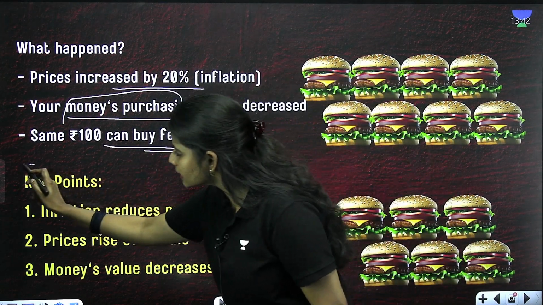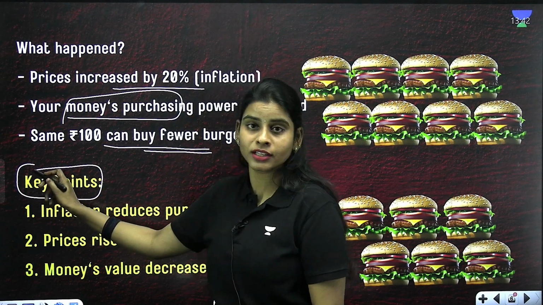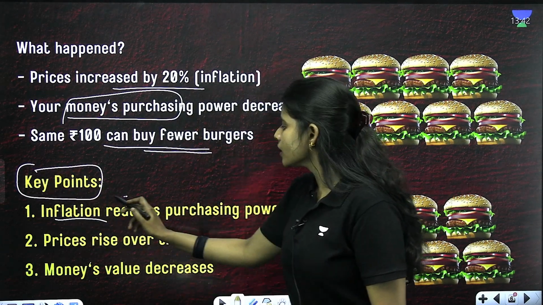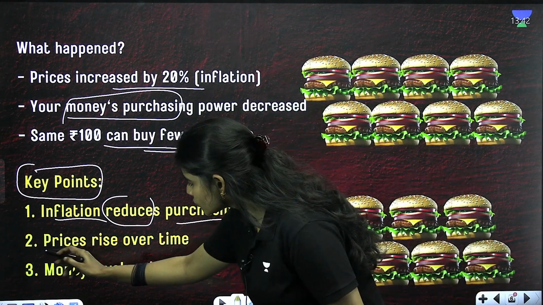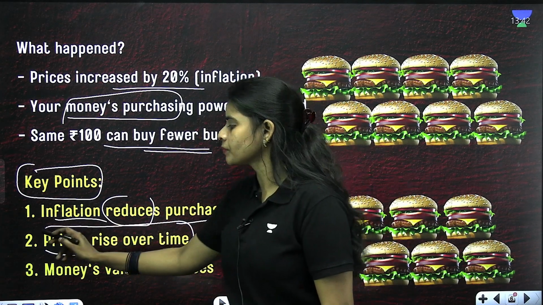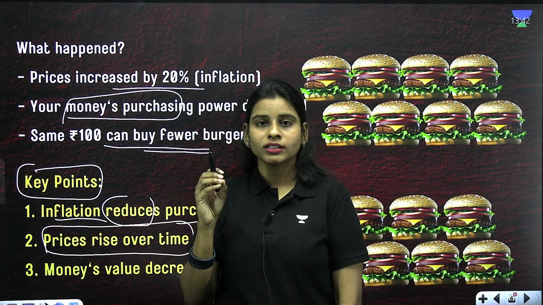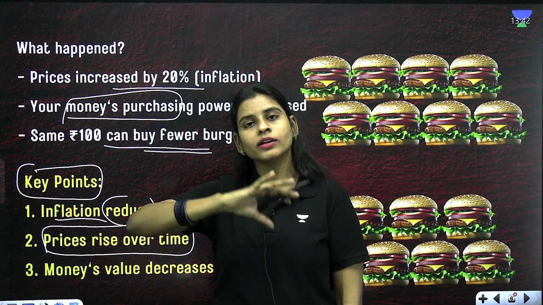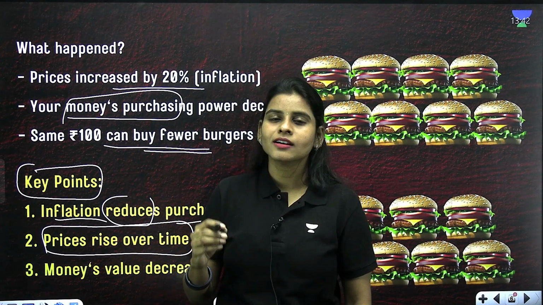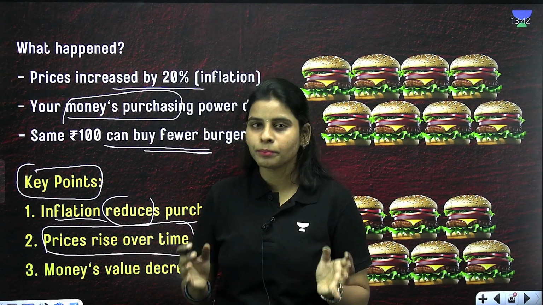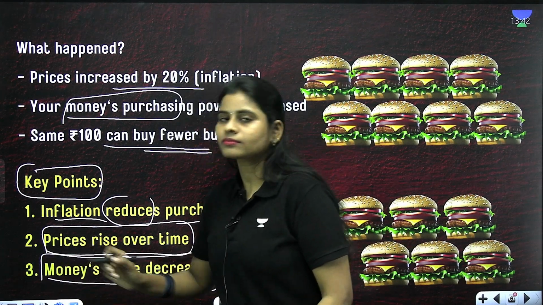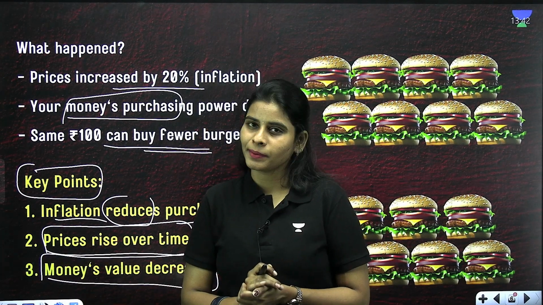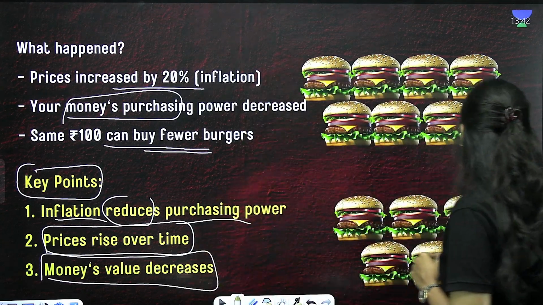So what are the key points that you have to remember here about inflation? Inflation is reducing the purchasing power of money. So price rises over a period of time. In this example, we saw that the price rise is happening over a period of 1 year. Clear? So the price rise is happening over a period of time and the money's value is decreasing whenever inflation is happening. Okay, so this is all about inflation.